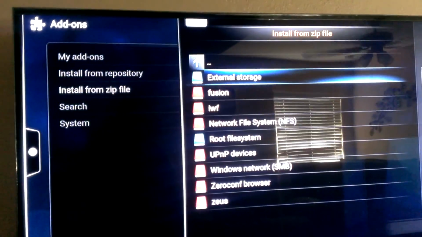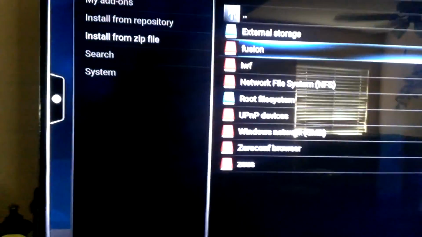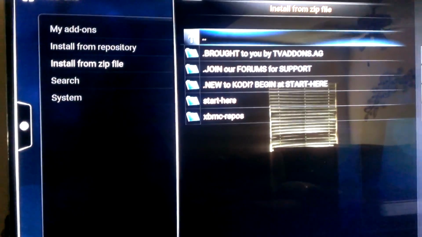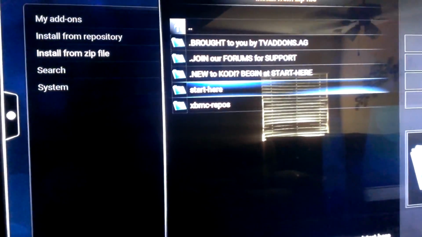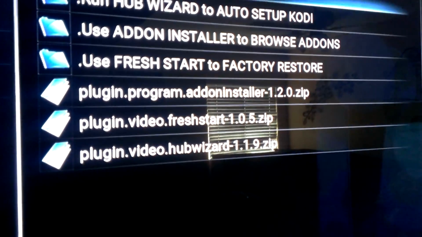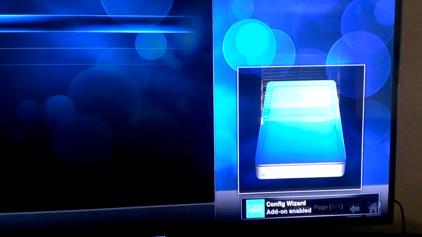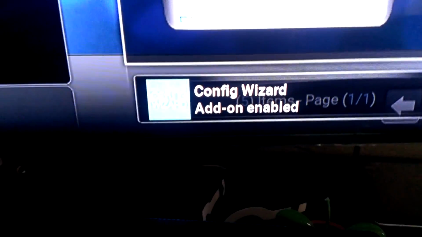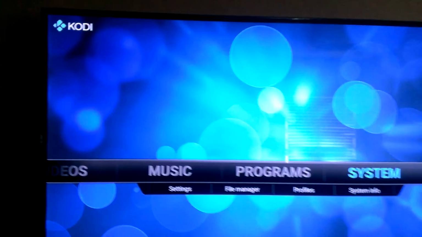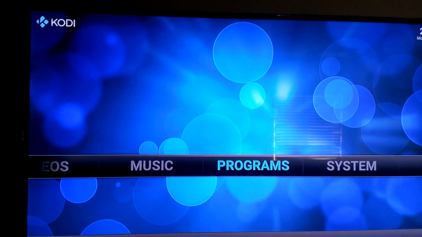You're going to scroll all the way down to where the FU is at and click on FU. On FU, then you're going to scroll all the way down to where it says Start Here. You're going to click Start Here, and the one that you want to click on, guys, is the very bottom one that says the Hub Wizard. This one right here, Hub Wizard. You're going to click on that and wait for this to install. It's going to say at the bottom of the screen, Configure Wizard added. Then after that, you're going to back all the way out until you're here. You're going to scroll over to where it says Programs.